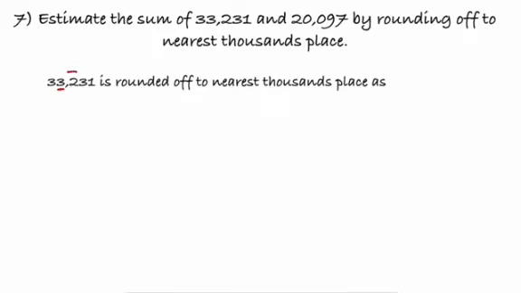For that, we will have to consider the value of hundreds place, which is less than 5. So we will have to replace all hundreds, tens and units place with 0 and let the thousands and 10,000s place remain unchanged.